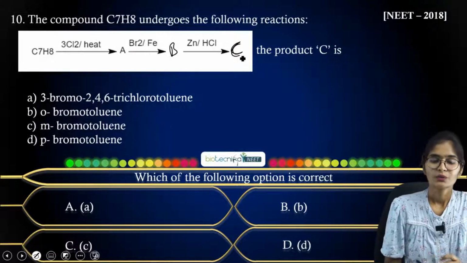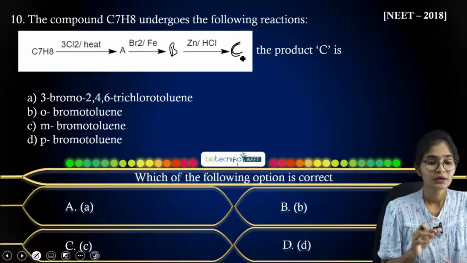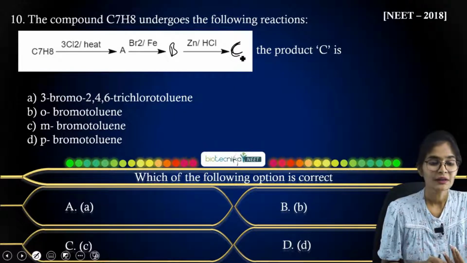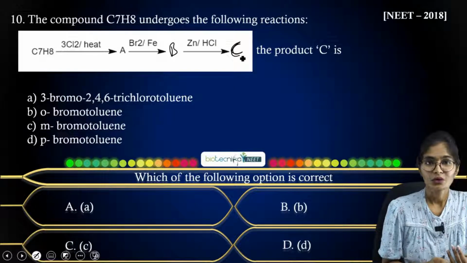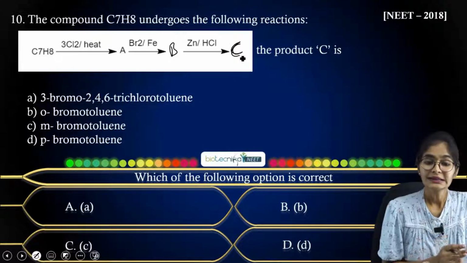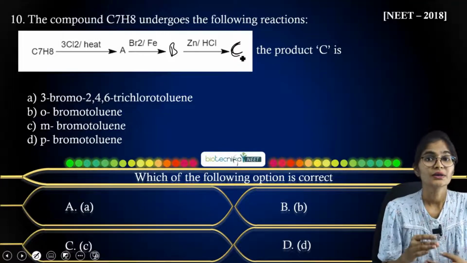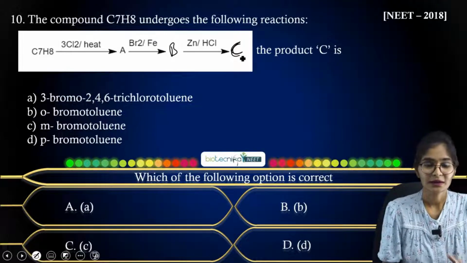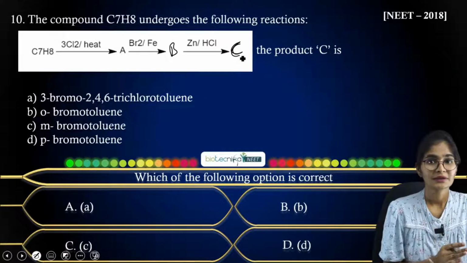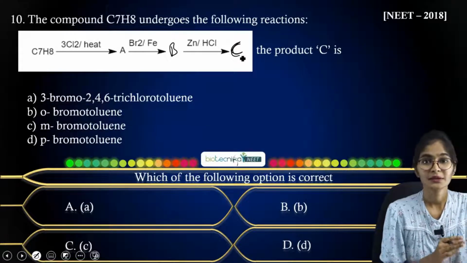Okay, first one hint you can notice here: if you look at the options A, B, C, D clearly, everywhere you have toluene as a product, right? Apart from that, on toluene you have different substituents. The reagents they have used in between are the reason you are getting your second substituent on the benzene ring, right? So no doubt your starting material will be toluene only, right? I have given you one hint that C7H8 might be toluene, right?